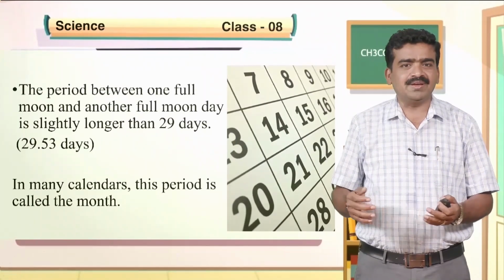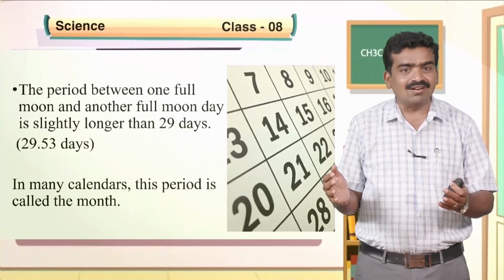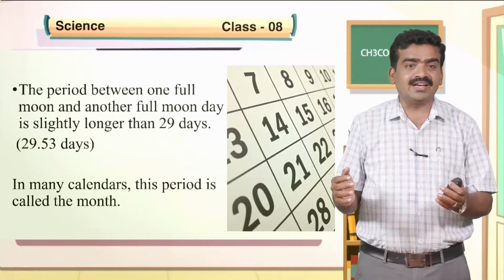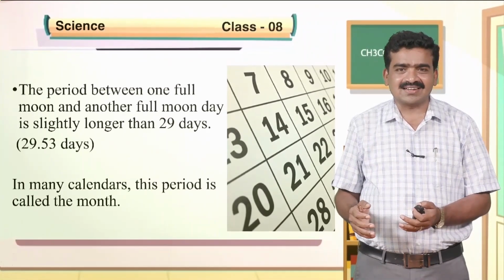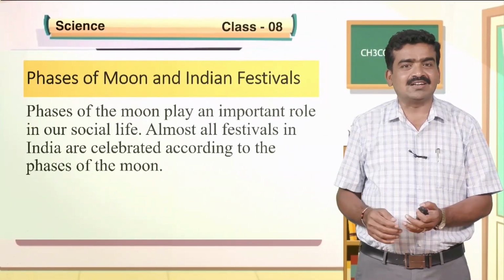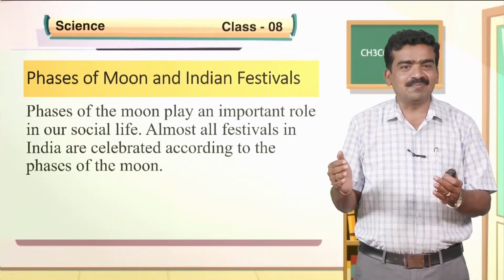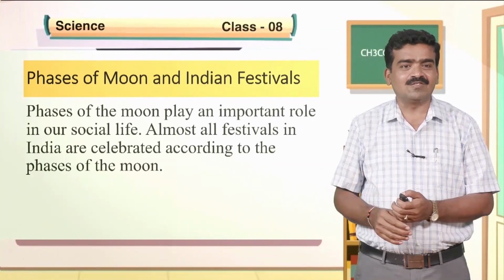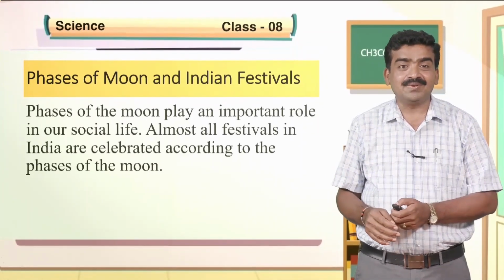My dears, the period between one full moon and the next full moon is slightly longer than 29 days, approximately 29.53 days. In many calendars, this period is called a month. There is a relationship between Indian festivals and the phases of the moon. The phases of the moon play an important role in our social life. Almost all our Indian festivals are celebrated according to the phases of the moon in the night sky.